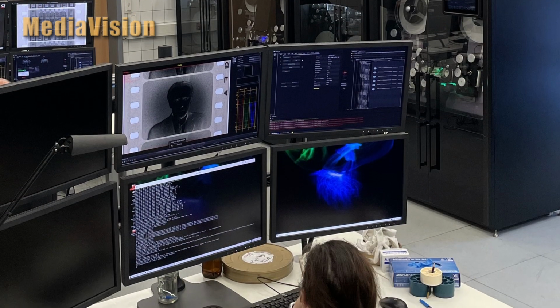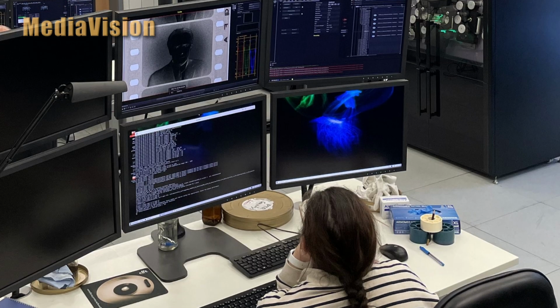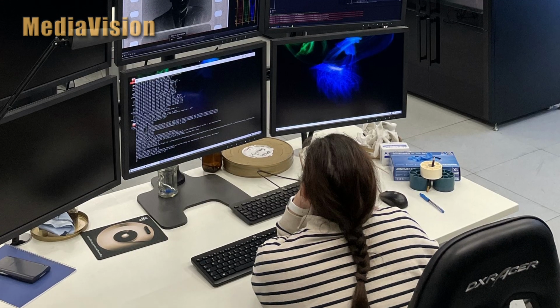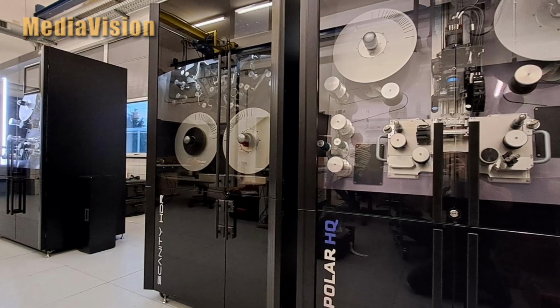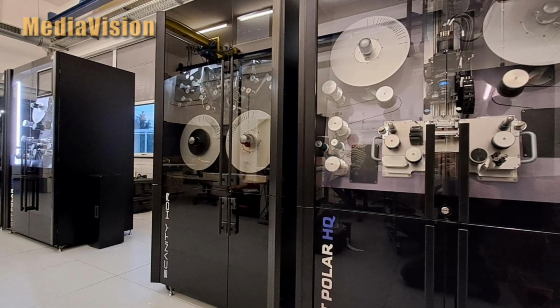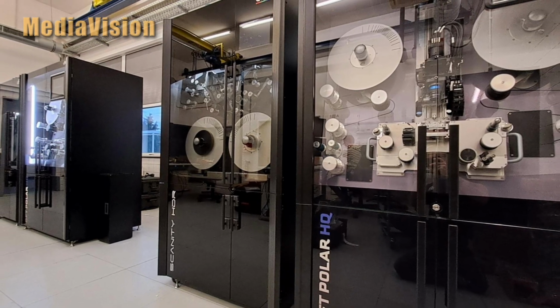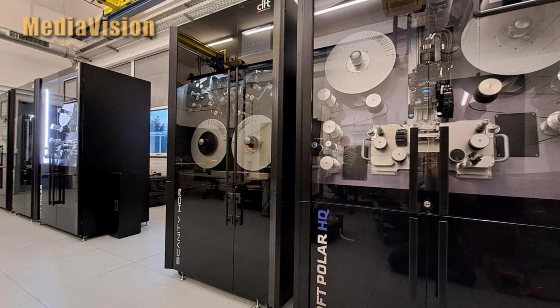The deployment of 3 Polar HQ systems in conjunction with 3 Scanity HDR systems significantly expands the Federal Archive's scanning infrastructure, enhancing digitization and preservation capabilities and laying the groundwork for achieving the Federal Archive's goal of digitally preserving Germany's film heritage.